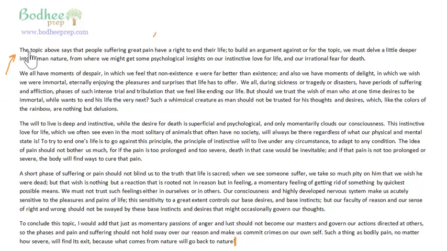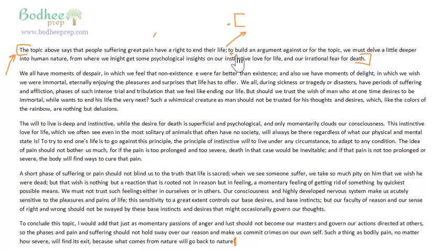Again, as I said, in the first paragraph you must introduce what exactly you have in mind, what the topic is all about. The topic above says that people suffering great pain have a right to end their life. A semicolon is as good as a full stop. The only difference is that after a full stop you have a new sentence beginning with a capital letter. In a semicolon you don't have the capital letter; I mean, in a sentence that comes after the semicolon you don't have the capital letter.